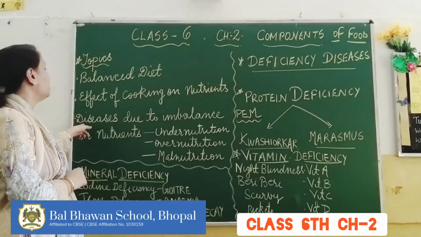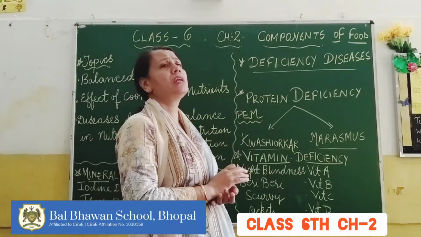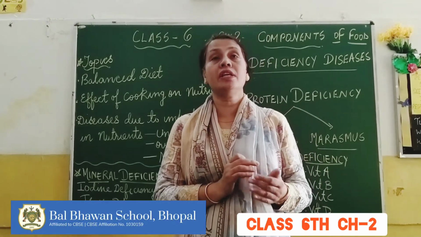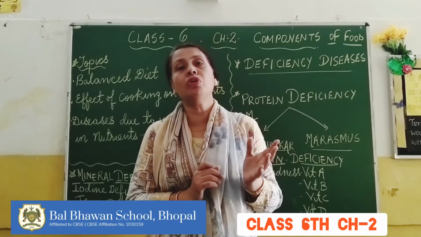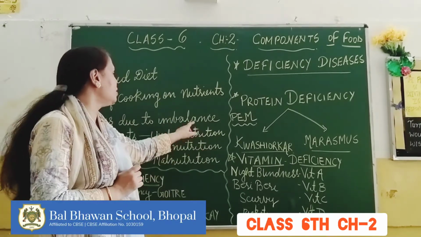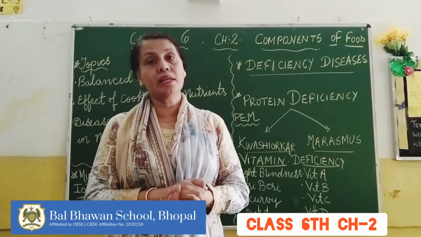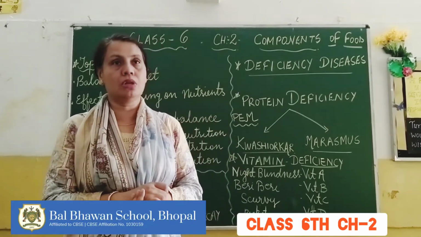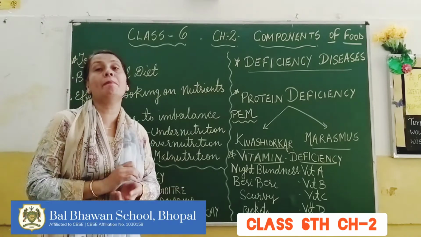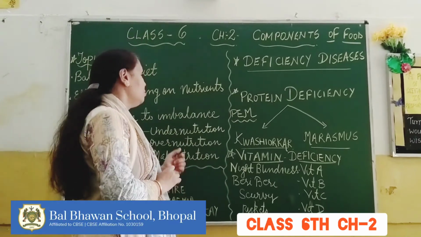Now, coming to the next, diseases due to imbalance in nutrient. Under that, undernutrition. As the word suggests, undernutrition means when the food is in amount which is less in quantity. That means the body needs more food, but it is being provided with less amount of nutrition. Such a condition is called undernutrition. Coming to overnutrition, excess amount of food when taken, such a condition is called overnutrition. Both the conditions are not good, because both of the conditions lead to the third condition, which is called malnutrition. So any imbalance in the diet leads to a condition which is called malnutrition.